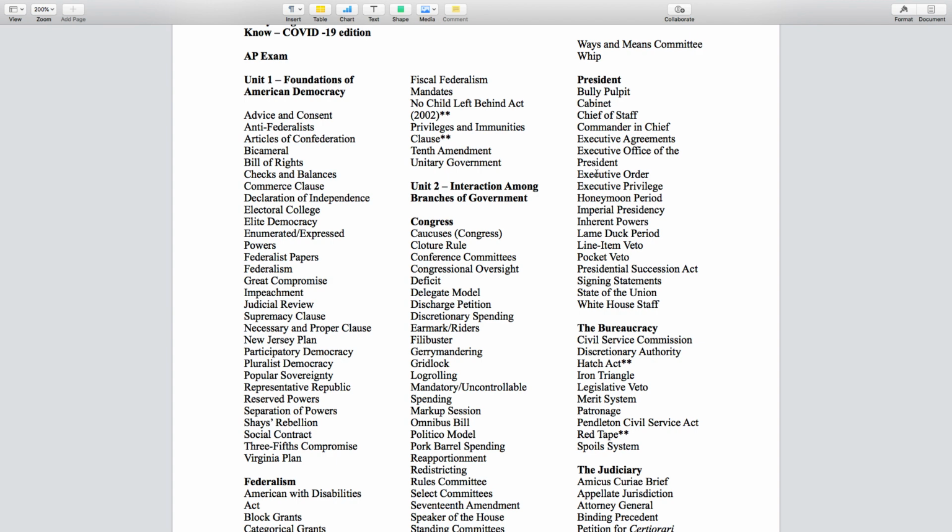Okay, executive orders. I think this is really important. I could see something like this showing up in an argumentation essay, right? Executive orders is just the fact that the president is over the bureaucracy. And because the president is the boss of the bureaucracy, the president can tell the bureaucracy what to do. And when the president issues an executive order, it carries the weight of law. It's not the president making a law, it just carries the weight of law. It is a way that the president can circumvent Congress and try and get policies the president wants.